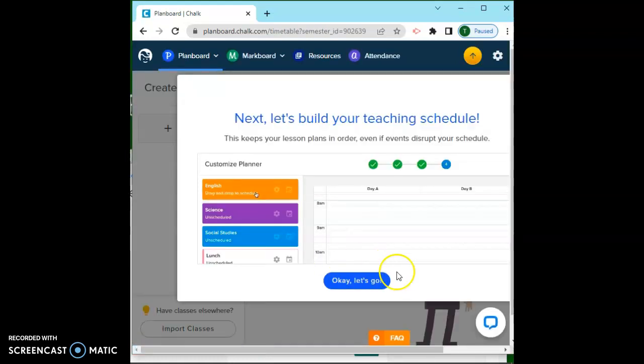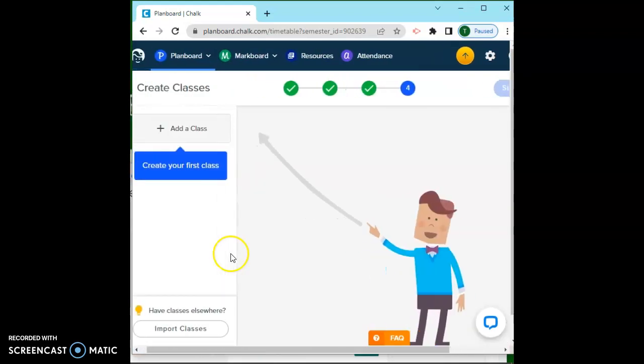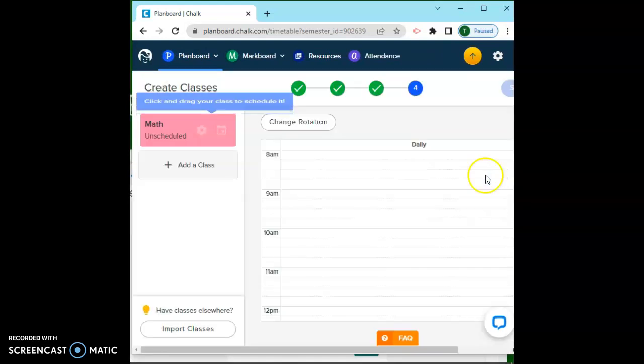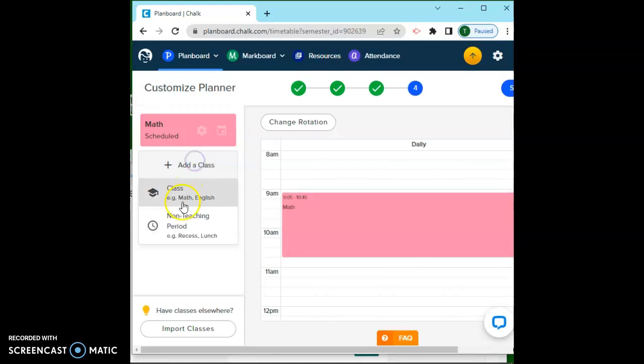And this is your template. It tells you directions right here. We got to build our schedule. I'm going to click add a class, go through math, create. I'm going to drag and drop. Math is from 9 to 10:45. I'm going to add a class.